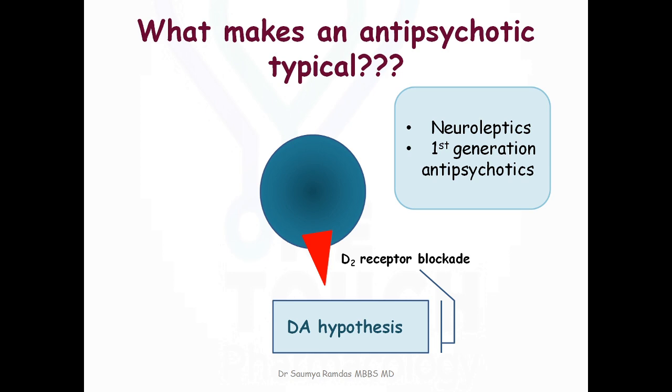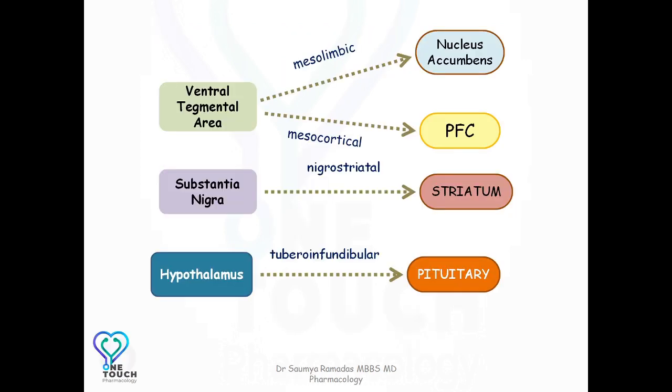In a previous video, the dopamine hypothesis and the various dopamine pathways have been discussed elaborately. The link to the video is given in the description box. Now let's see what the typical antipsychotics do to various dopamine pathways. It blocks the dopamine receptors in the mesolimbic pathway and reduces the positive symptoms of schizophrenia.